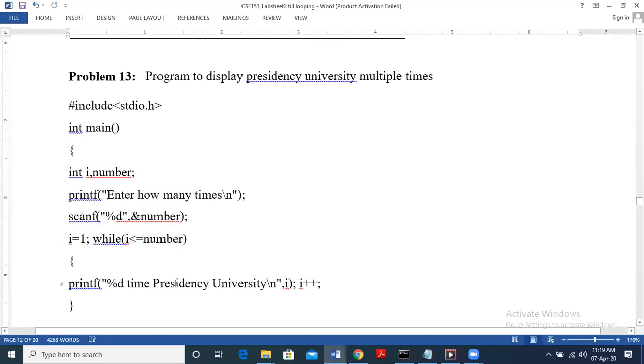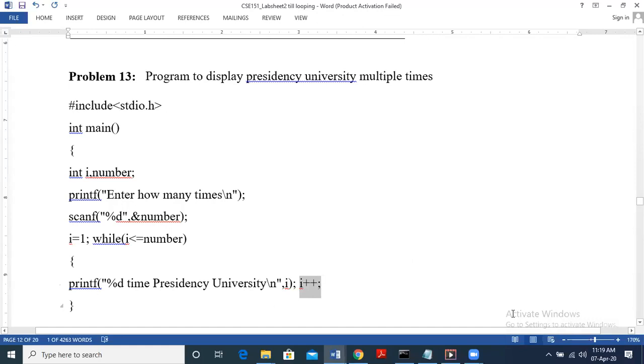And then the statement, we want to print Presidency University many times, so we give that printf statement inside the loop. And then we are also printing i, which is like counting the number of times. Percentage d times is nothing but i. And then we have the updation statement i plus plus, where i is incremented by 1.